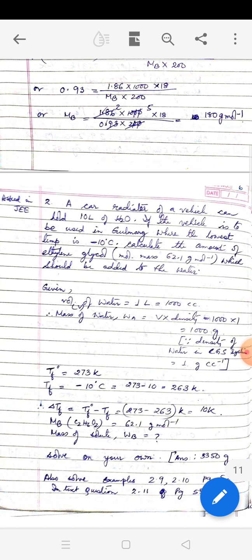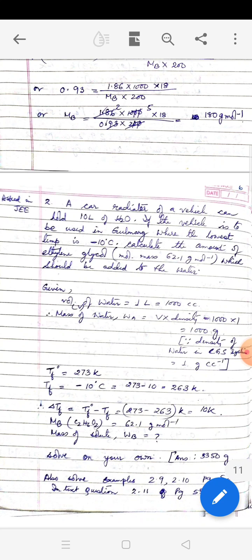Now when you solve this question by putting the values, your answer will be 3350 grams. Please try to work it out and check whether you get this answer or not. So 3350 gram of ethylene glycol to be added to 1000 gram of water to bring down the melting point or freezing point of water to minus 10 degrees Celsius.